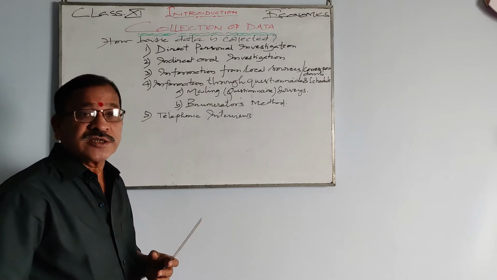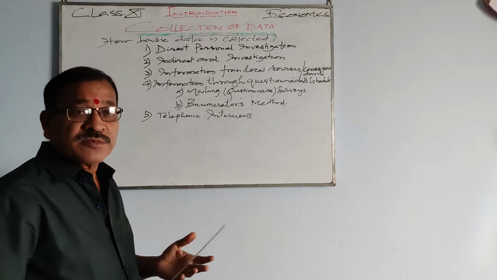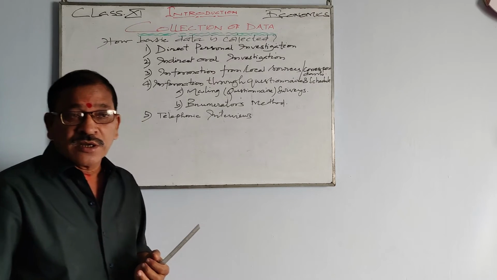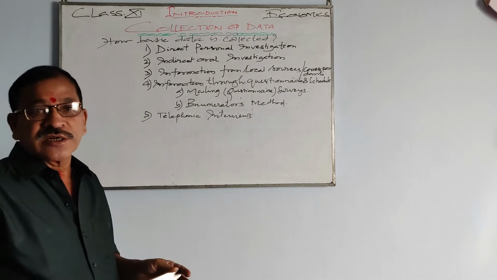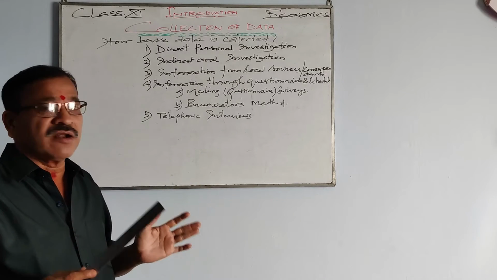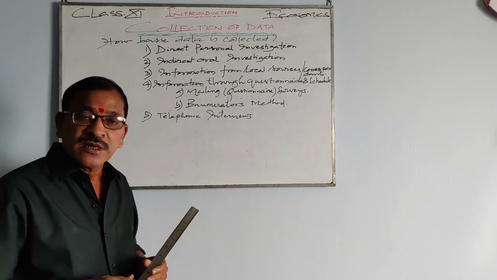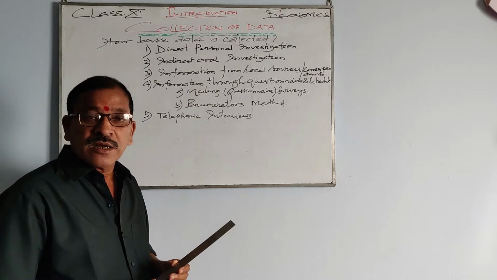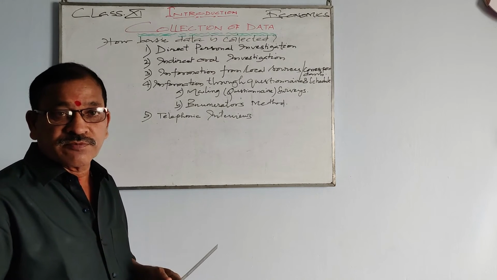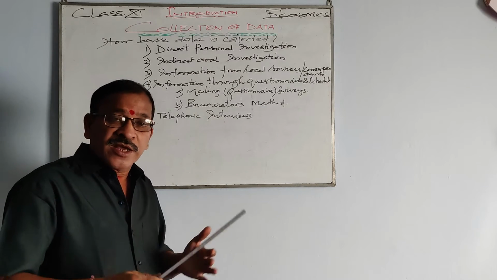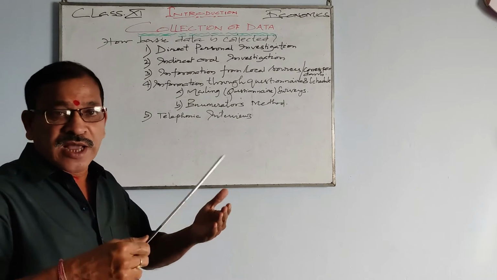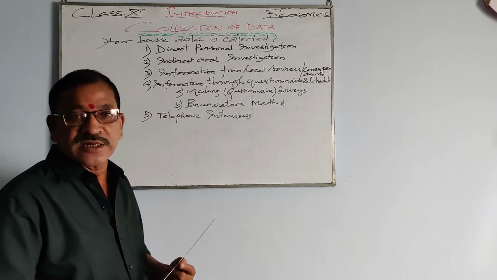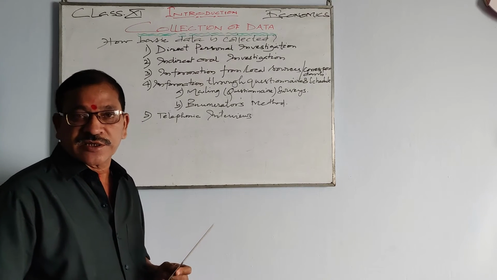Information through questionnaire and schedule. So sometimes there is another method called information through questionnaire. The investigator prepares a questionnaire in which all relevant questions are listed, and the questionnaire is sent by mail to the person concerned. He gives the entire information in that questionnaire and sends it back to the investigator.